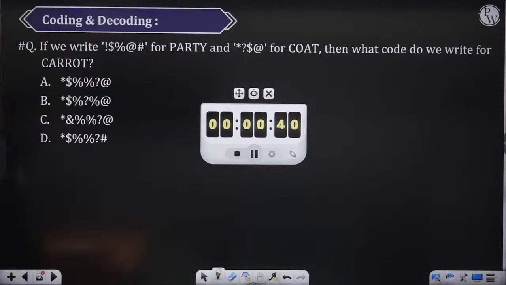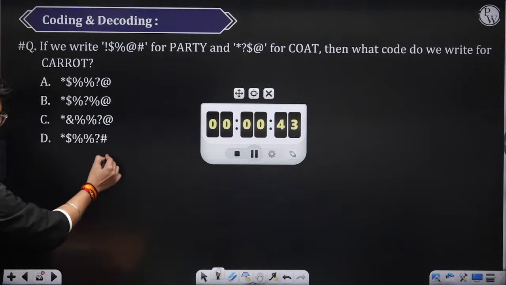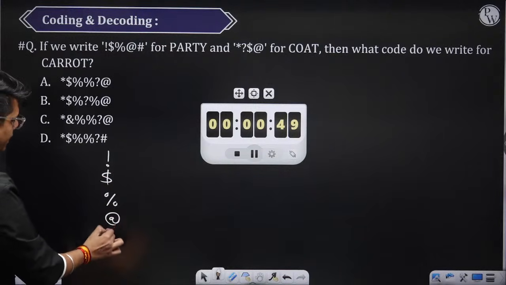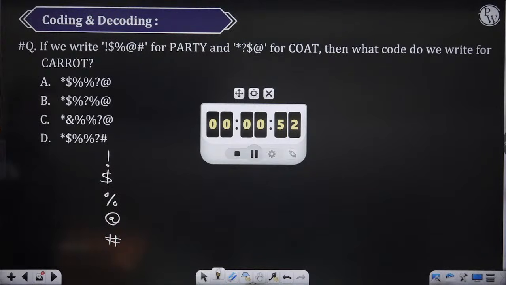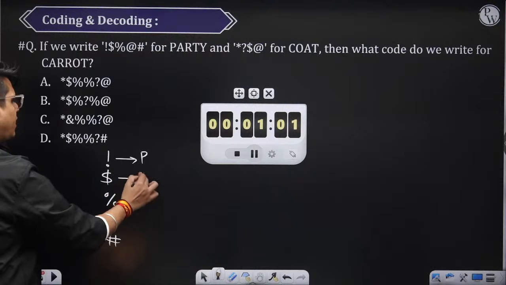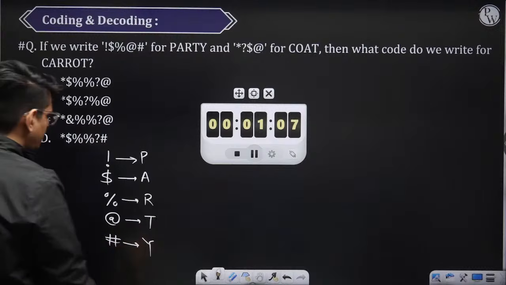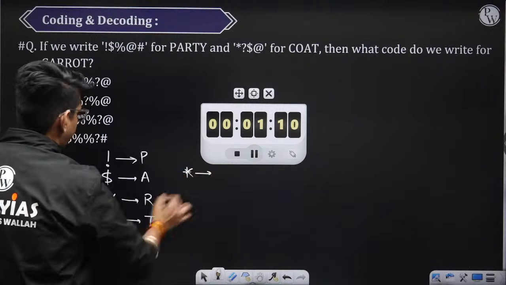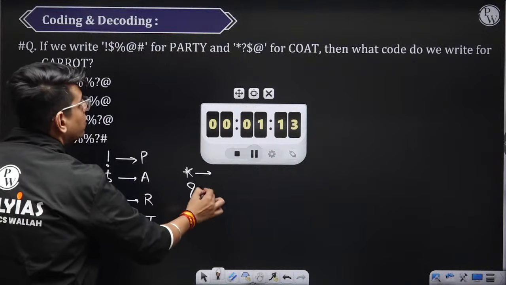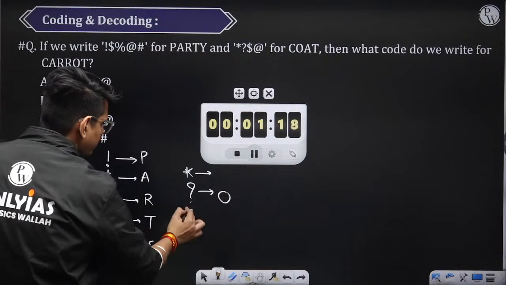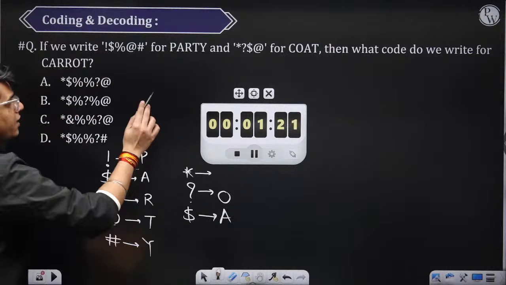Pradyut. So they have coded exclamation mark, dollar, percentage, at the rate and hash. Okay. Is there any common thing between the two? At the rate, T. This is for P, A, R, T, Y. Similarly, star is for C, question mark is for O, dollar is for A, already we have taken. Okay, and T, at the rate is for T.